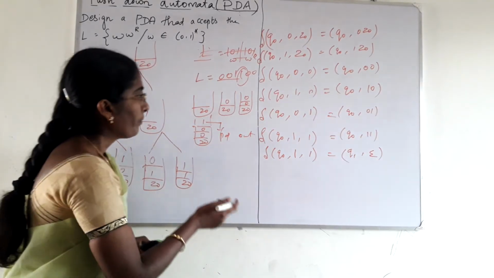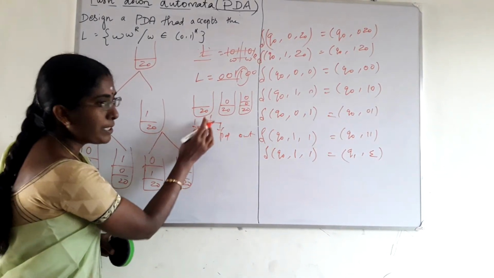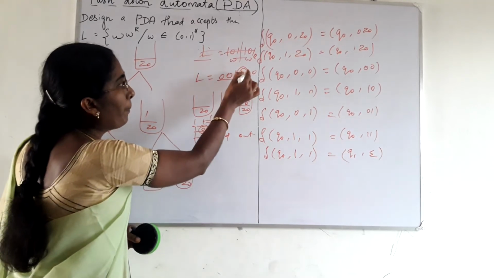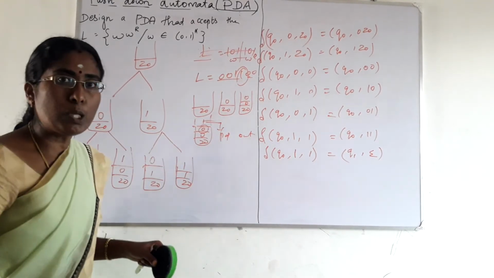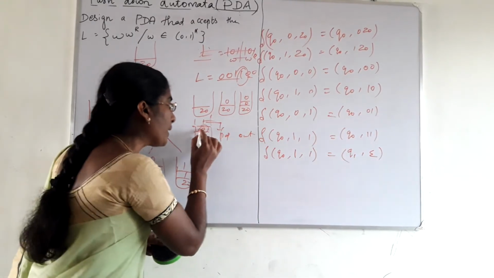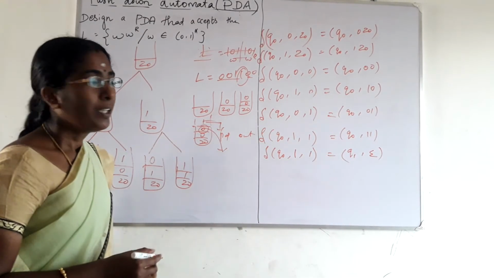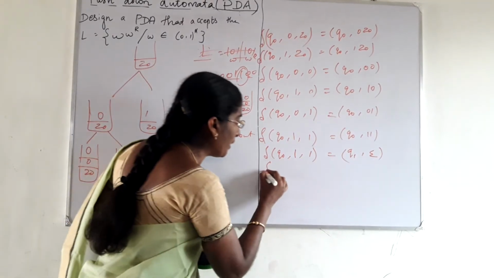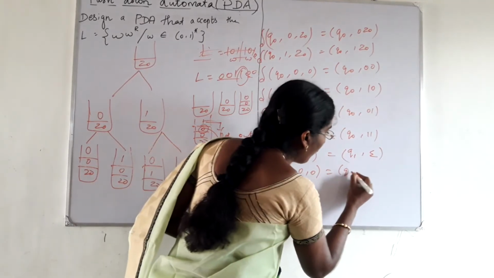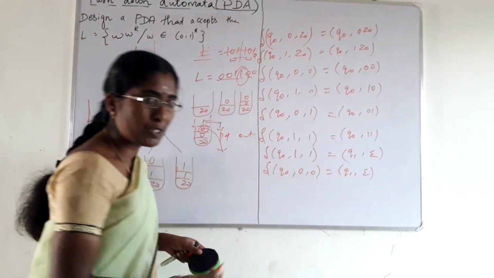Right? Next. Here this one has popped out, and what is the next symbol here? 0. This is compared with the next input symbol, that is also 0. If it gets matched, it is popped out. So this 0 is also popped out. Right? Then how will we write the transition? Del of Q0 comma 0 comma 0 equal to Q1 comma epsilon.